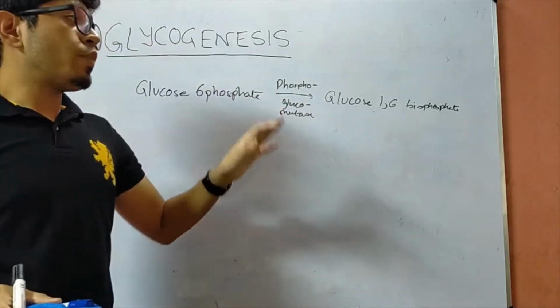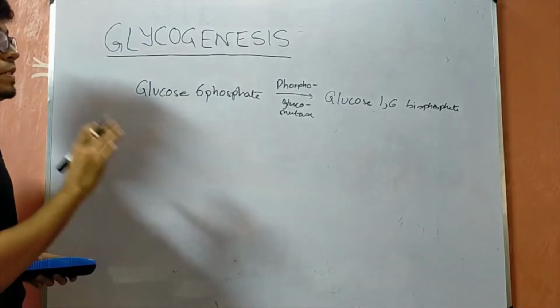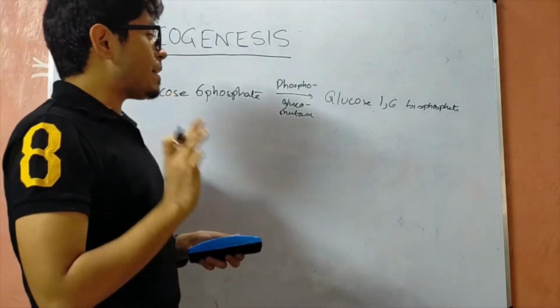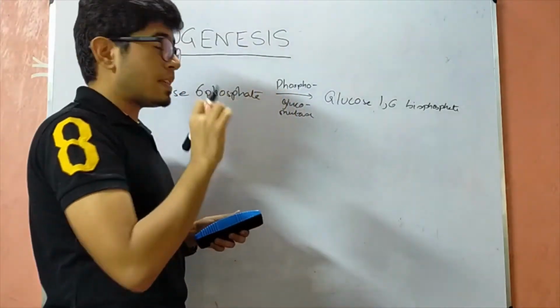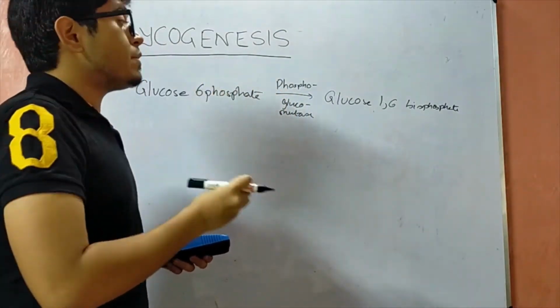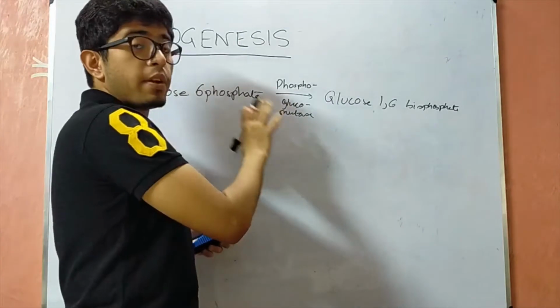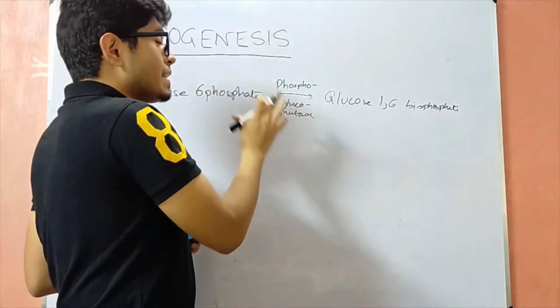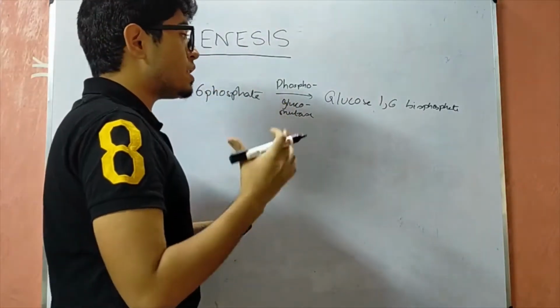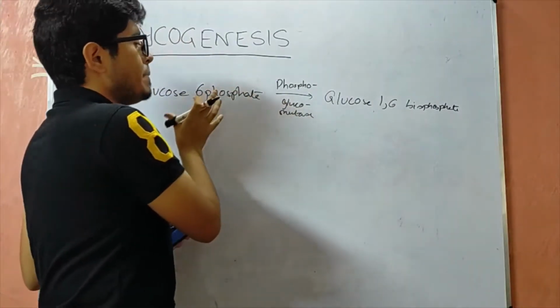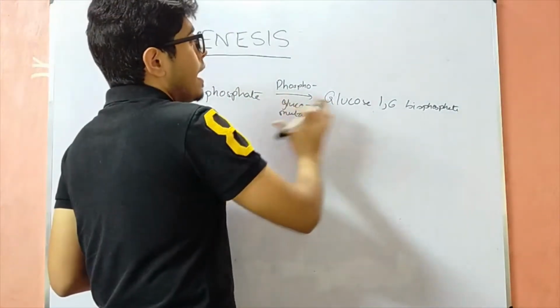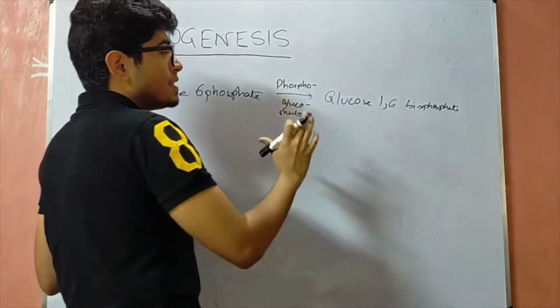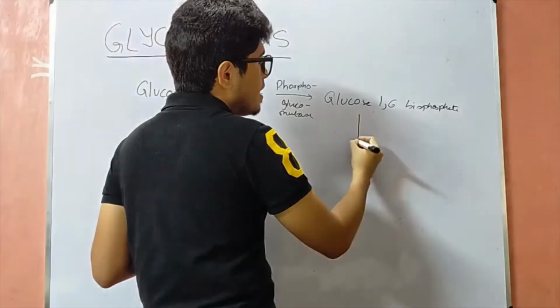The second phosphate group is actually derived from the enzyme itself, so the enzyme undergoes a dephosphorylation. This phosphate group binds to the glucose 6-phosphate molecule, and we get glucose 1,6 bisphosphate.